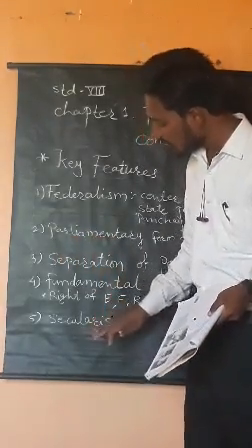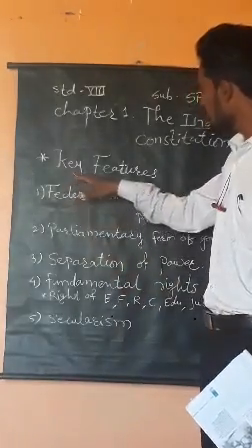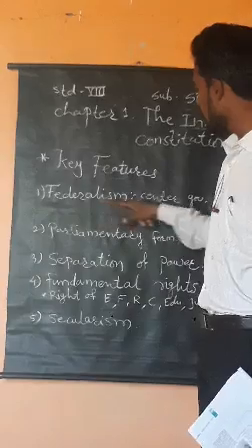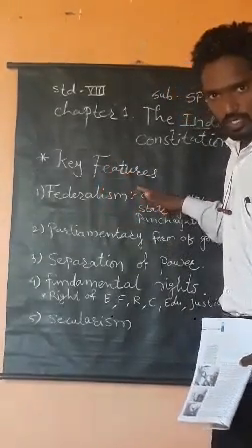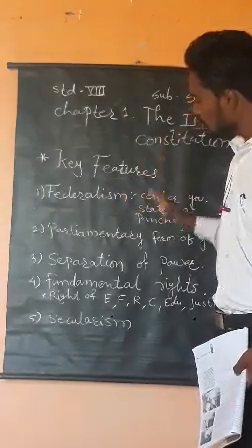That is secularism. So today we have discussed key features of the Indian Constitution. Of them, first was federalism, means three levels of government, but the central government is the supreme power.